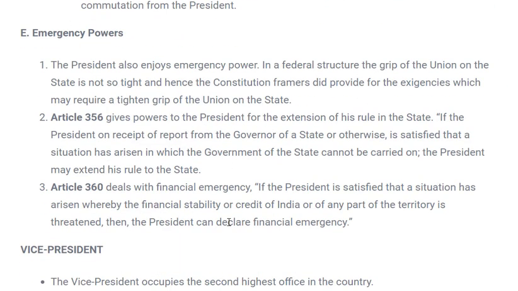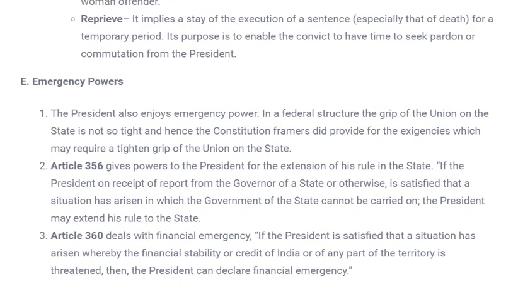At the end, the last power of president is emergency power. What are the emergency conditions? We know there are 3 kinds of emergencies present in our constitution for our country. One is national emergency, other is state emergency, and the last is financial emergency. Till now there has been no financial emergency, but there has been national emergency, and the most important and most renowned national emergency is in 1975 when Indira Gandhi was in power.